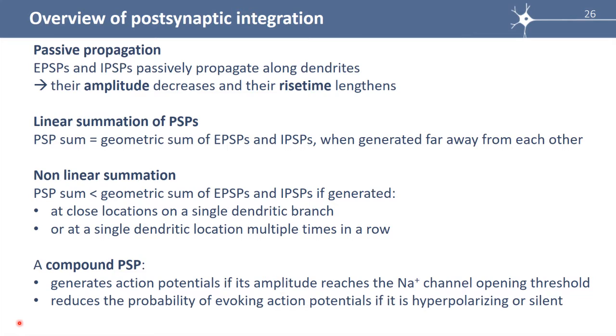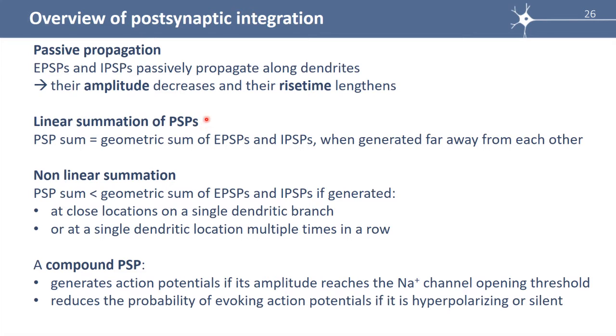Once they are initiated, ePSPs and iPSPs propagate upstream, but also downstream to the axon initial segment. They passively propagate along dendrites, and because they passively propagate, their amplitude decreases and their rise time lengthens, because some charges are lost during the propagation, they go out of the membrane.